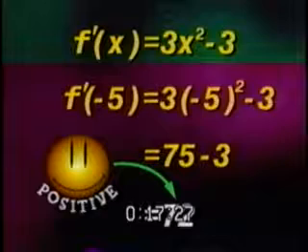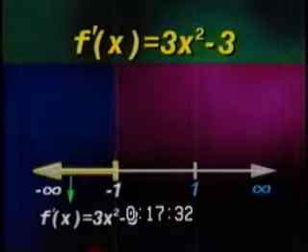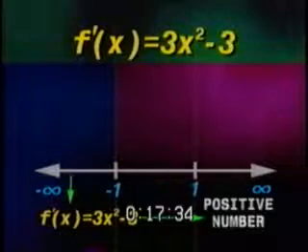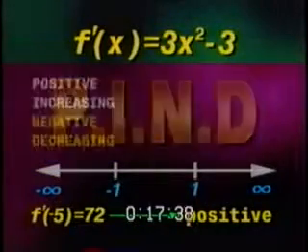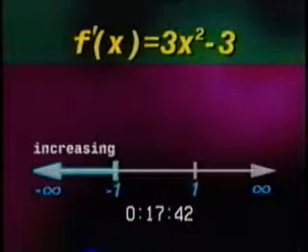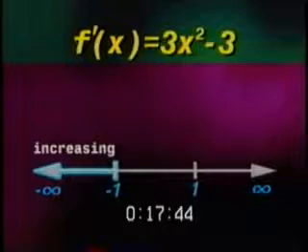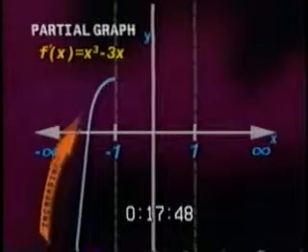If we take any number from the interval negative infinity to negative 1 and substitute it for x in the derivative, we get a positive number. Because this result is positive, from the PIND principle, positive increasing, negative decreasing, we know that the function is increasing over this interval, negative infinity to negative 1. This can be seen in this partial graph of f of x.